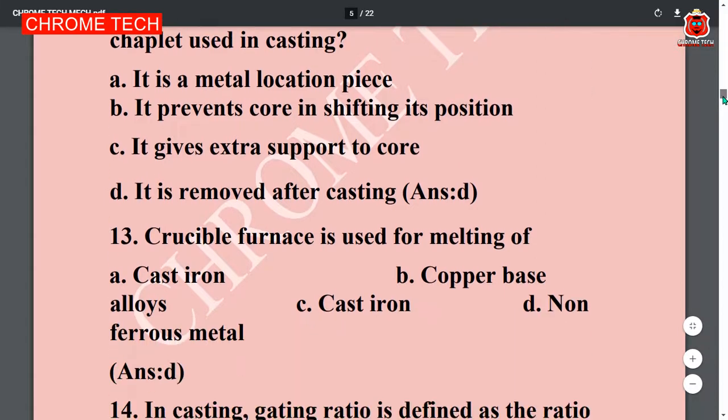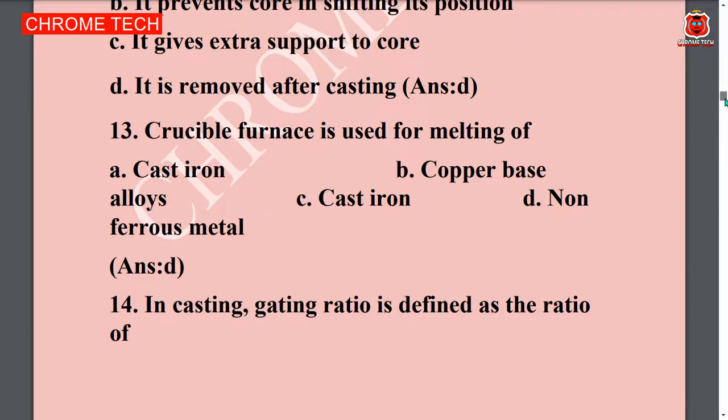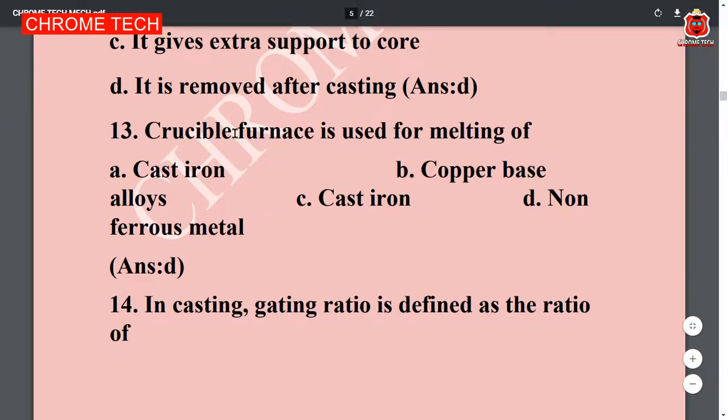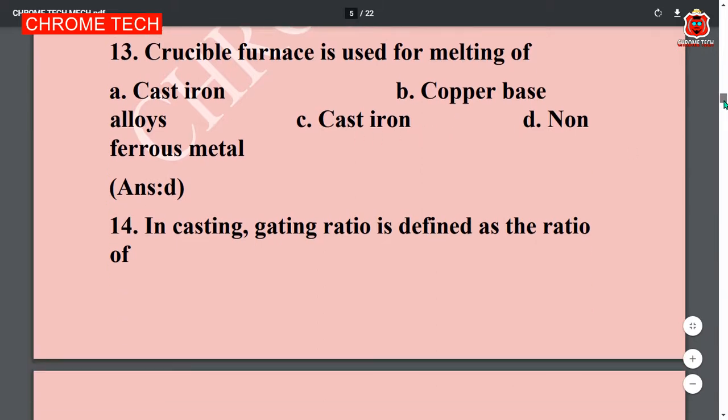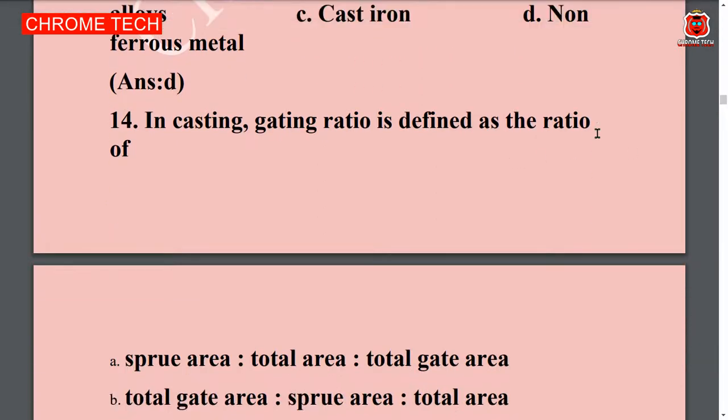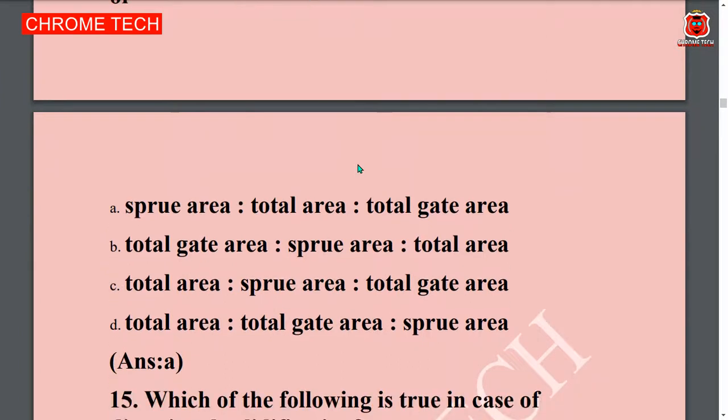Next question. A crucible furnace is used for melting of. Option D is the correct answer. Non-ferrous metal is the correct answer. Next question. In casting, gating ratio is defined as the ratio of dash. Option A is the correct answer. Sprue area, total gate area.